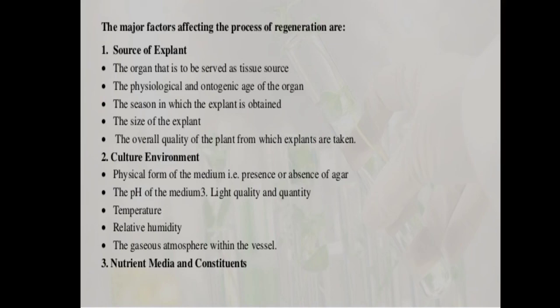Also the quality and intensity of the light will affect it, temperature also, and then plant hormones, culture medium, and agar medium, that is the gelling medium. Also the pH of the medium affects the organogenesis. We know that the pH of the culture medium is generally adjusted between 5.6 to 5.8 before the sterilization process, and then this pH may vary in upcoming stages. So this may affect the organogenesis. These are the few factors which affect the organogenesis.